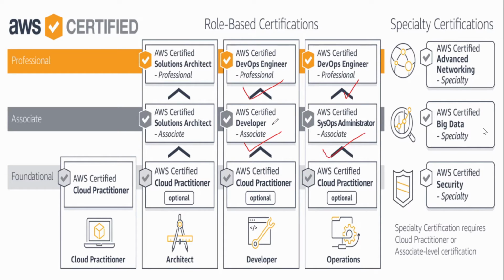This is basically for the programmers, and SysOps administrator for the Linux and server administrators. Okay, data center administrators. Right. So these are the certifications. And recently, Amazon has launched one more certification called Alexa certification.